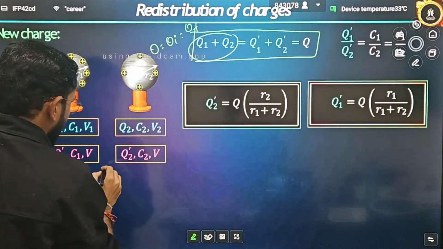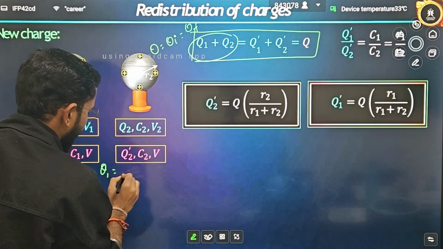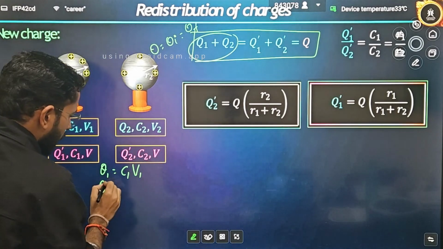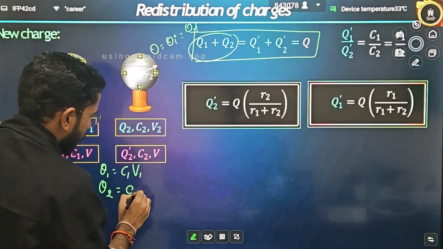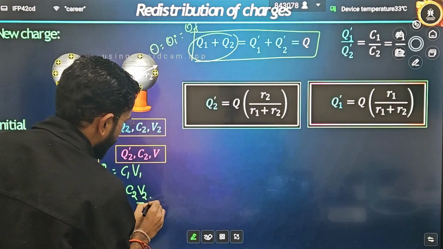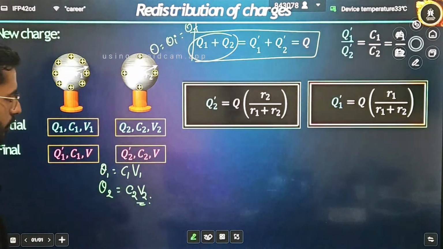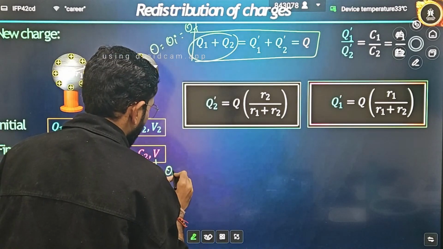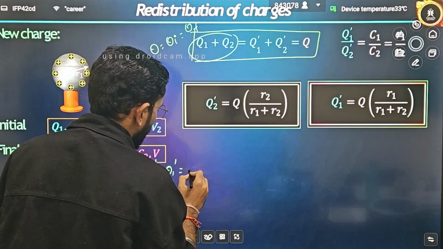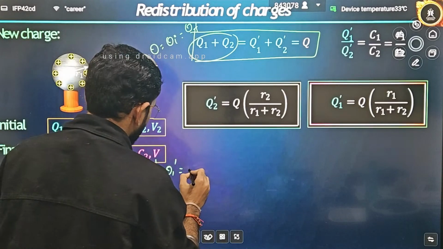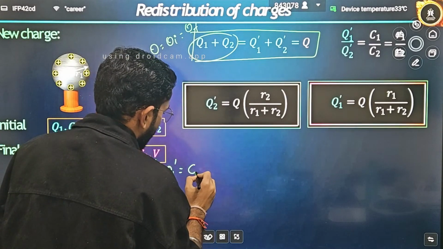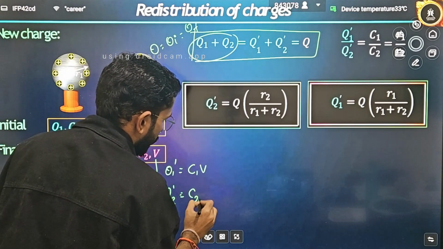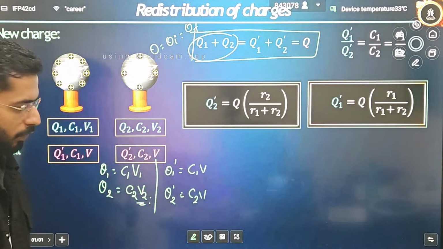Q1 can be written as C1 into V1, and Q2 can be written as C2 into V2. Now for the final charges, Q1 dash is equal to C1 into V, that is the common potential, and Q2 dash is C2 into V. Any doubt in this? Correct now?